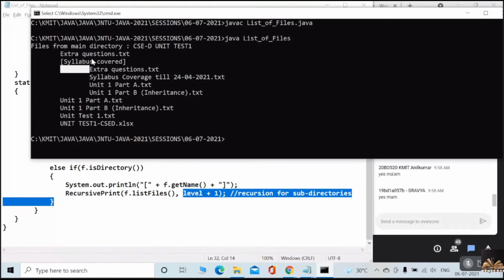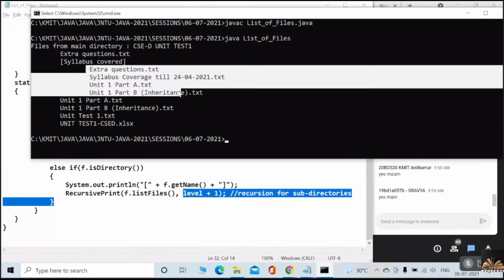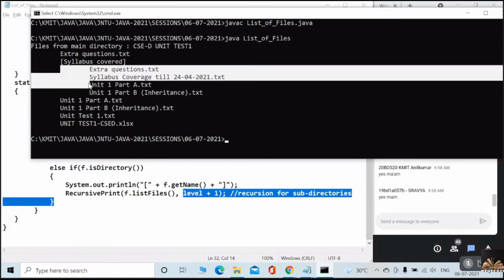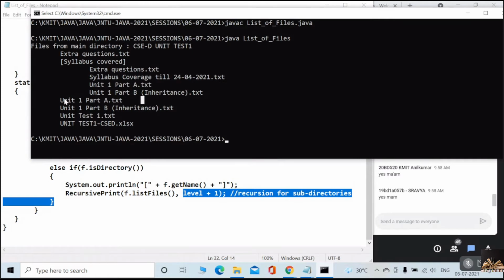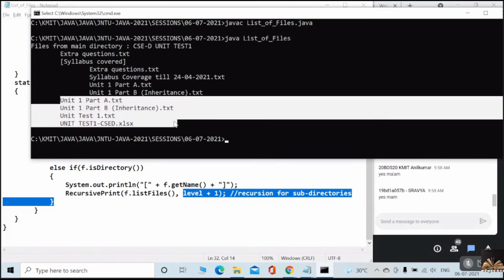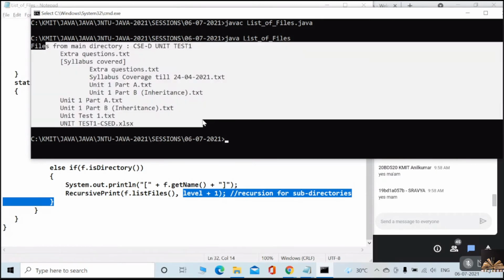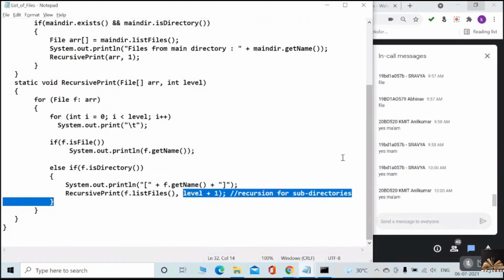Understood? Within the subfolder I just want to give one more extra tab space, to distinguish between the files of the directory and the files of the subdirectory. That is the reason I am maintaining the level. Understood? And the remaining files just got iterated and displayed. Did everybody understand this output, the entire thing? Yes? How many of you, please? If you couldn't understand, I'll tell you once again.